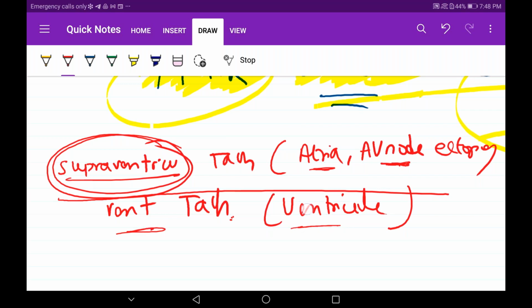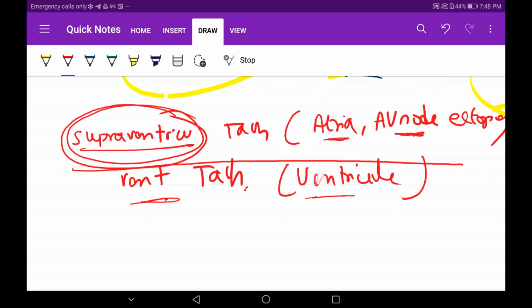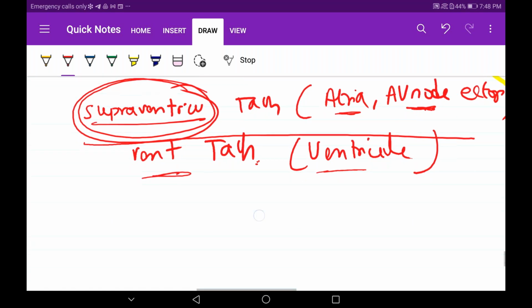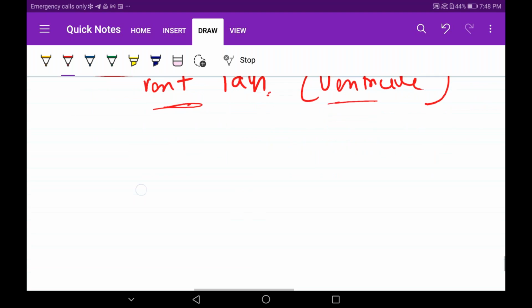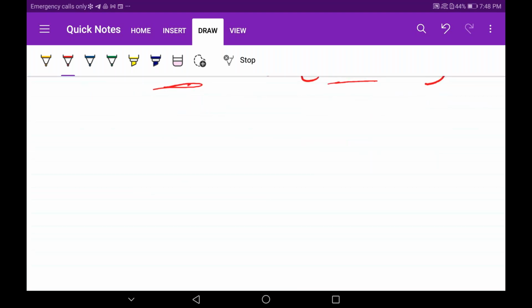Now, what will this person feel if there is tachycardia? He will beat rapidly, right? He will face palpitations and all that. So whenever you are observing a patient, he will come and tell you, I'm feeling the heart beating rapidly. I'm feeling breathlessness and all that. Some basic complaints will be there.